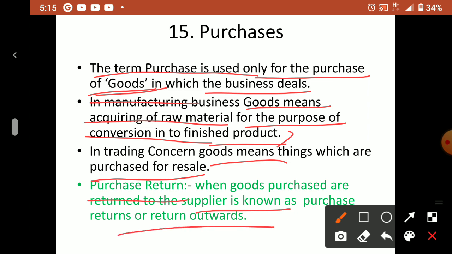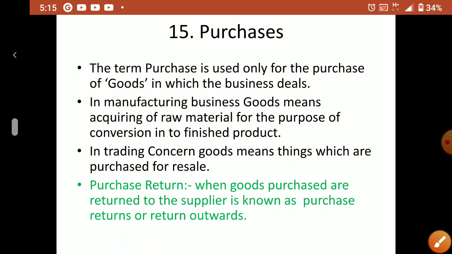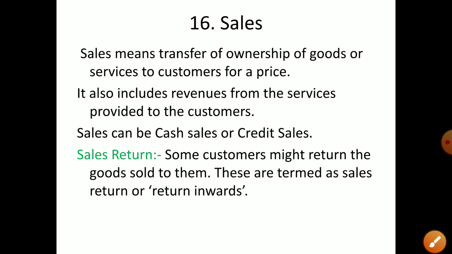Suppose I am running a sugarcane factory, and 1 ton of sugarcane is unloaded today. From that, some 500 kg is damaged. So I am returning it to the same supplier. Why should I pay for that damaged one? That is called purchase return. From total purchases, purchase return should be deducted. Suppose I purchased for 10 lakh and returned items worth 1 lakh. So from 10 lakh, 1 lakh will be deducted, and my actual purchase becomes 9 lakhs. This is purchases. Now next is sales.